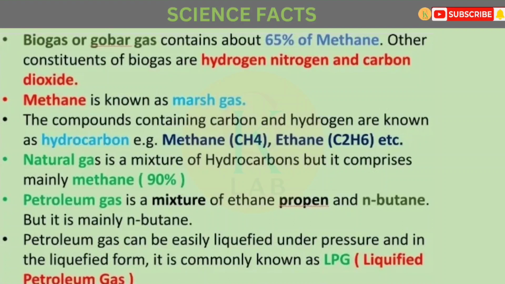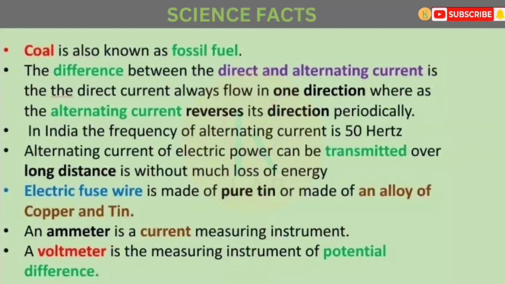Natural gas is a mixture of hydrocarbons, but it comprises mainly methane, about 90%. Petroleum gas is a mixture of ethane, propane and n-butane, but it is mainly n-butane. Petroleum gas can be easily liquefied under pressure, and in the liquefied form it is commonly known as LPG, or liquefied petroleum gas. Coal is also known as fossil fuel.